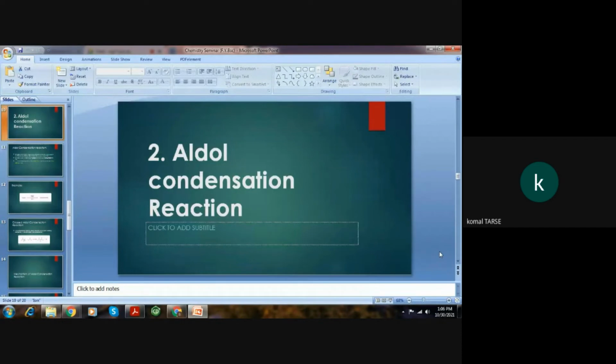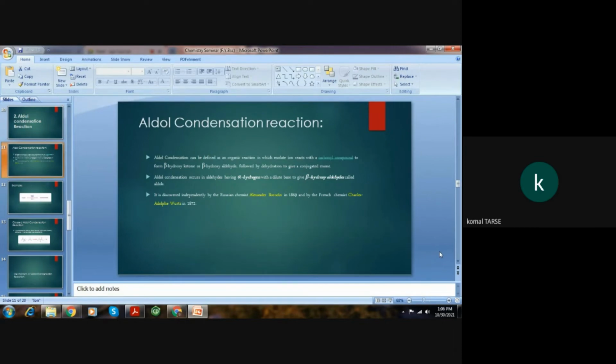Now let's begin with our another named reaction, which is aldol condensation reaction. Aldol condensation can be defined as an organic reaction in which an enolate ion reacts with a carbonyl compound to form beta hydroxyketone or beta hydroxyaldehyde, followed by dehydration to give a conjugated enone. This reaction is just opposite to Cannizzaro reaction, in which non-enolizable aldehydes or ketones are used.